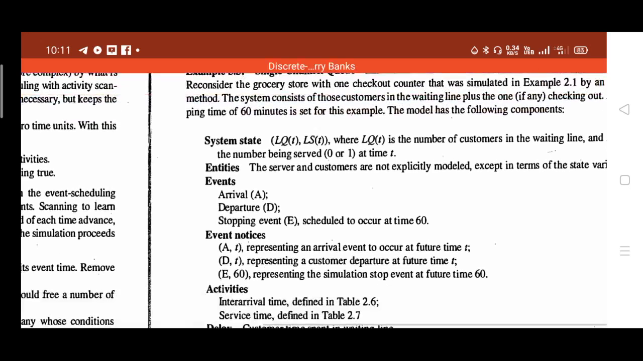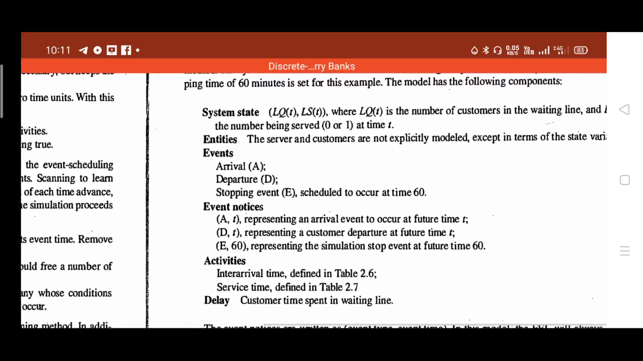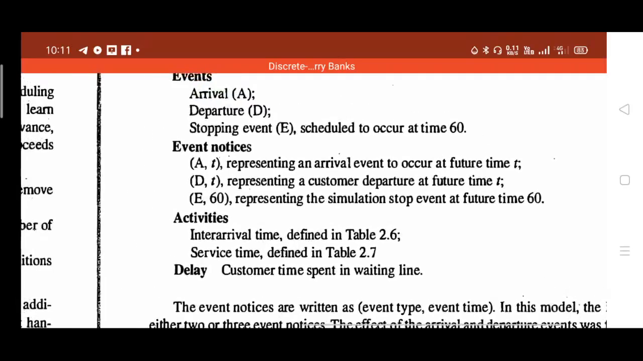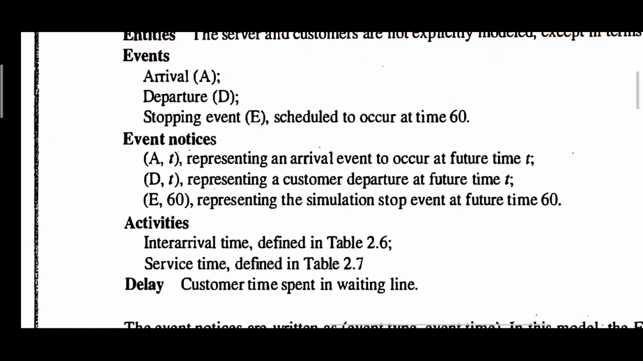System: arrival, departure, and stopping event you can see, and event notice. This is important. In an event notice, A is the letter used for the arrival event, D for departure, E for exit. A comma t represents an arrival event at time t, D comma t represents a departure event at time t, and E comma 60 represents the exit, the stopping event at the 60th minute. Then activities and delay.